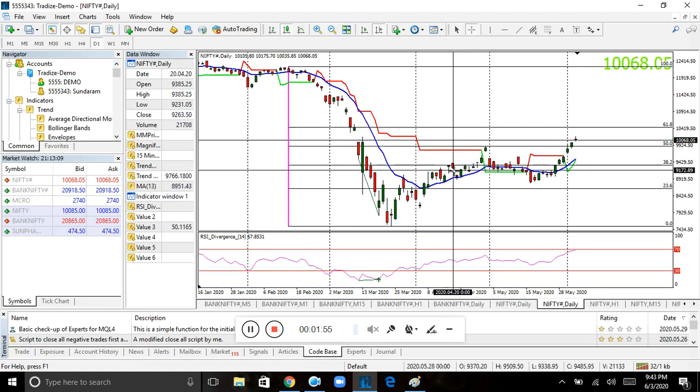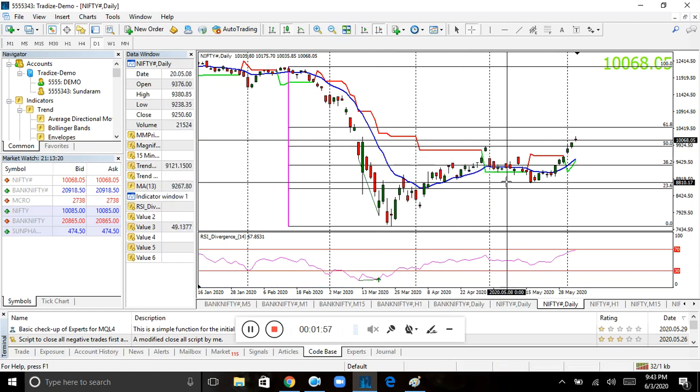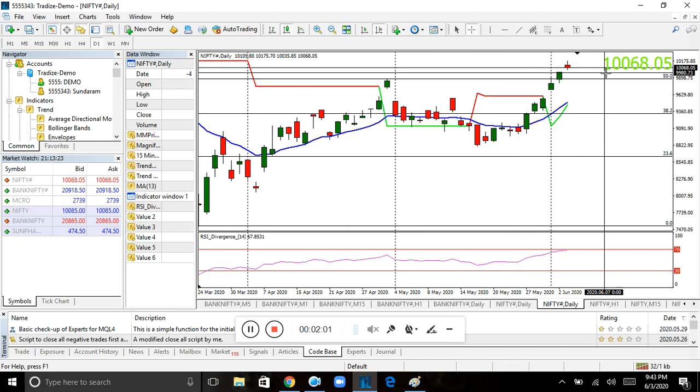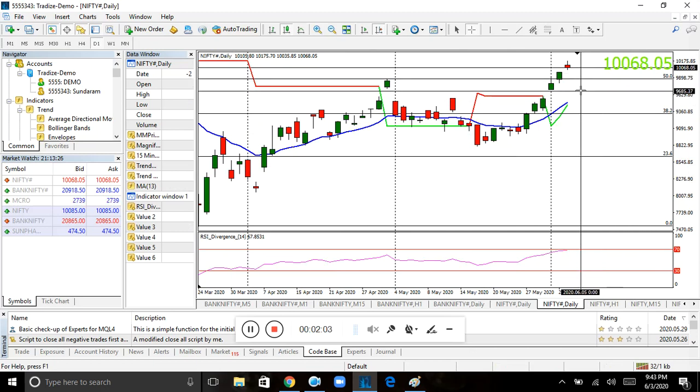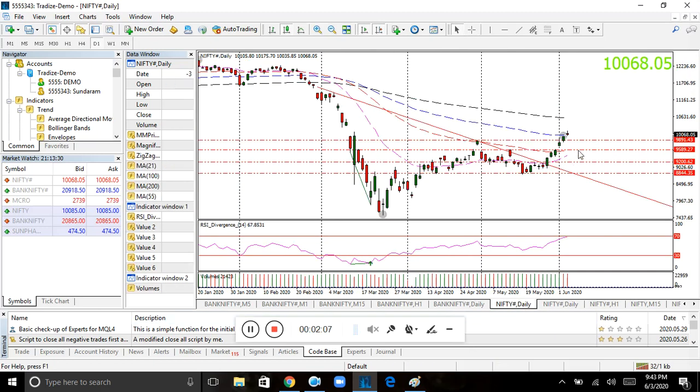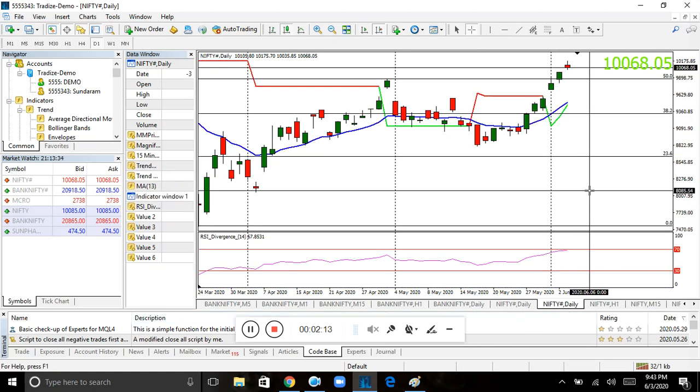Now coming to the second setup, our Fibonacci and super trend. You can see here again the same candle. See, here it has come down. Here again the support is at the 50% retracement, 9874. Here what was the level? Sorry, it was 9865. So in and around the same level it is going to take the support.